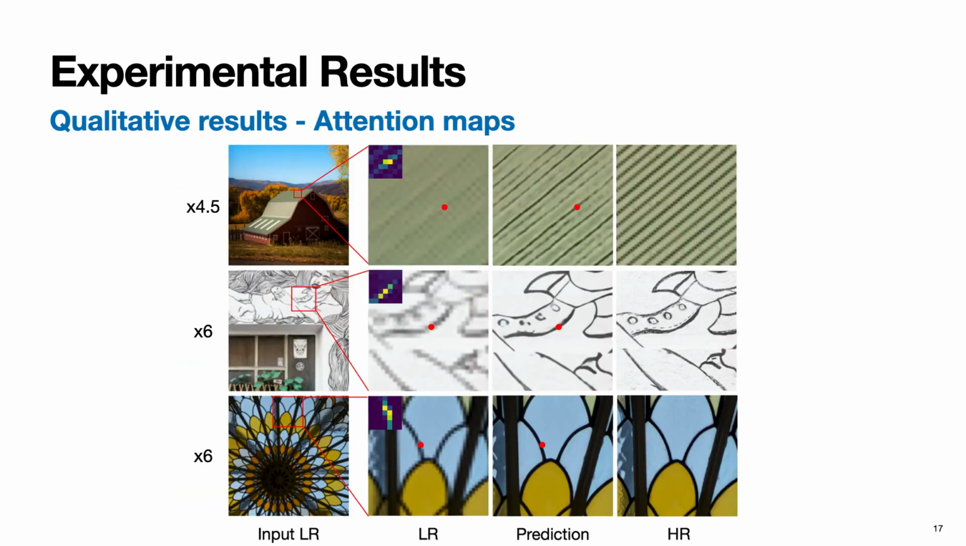As we leverage the attention mechanism, it becomes possible to visualize the attention maps, providing insight into where the model focuses attention. In the second column, the upper left corner displays the local attention maps around the red dots, which clearly align with the patterns present in the images. This alignment indicates that the attention mechanism effectively captures the textures and assists in generating favorable results.